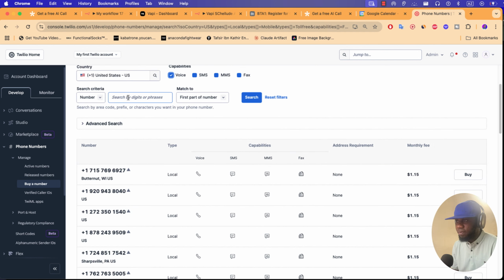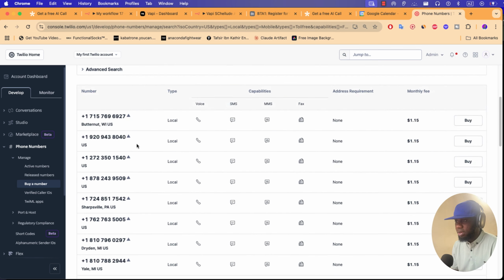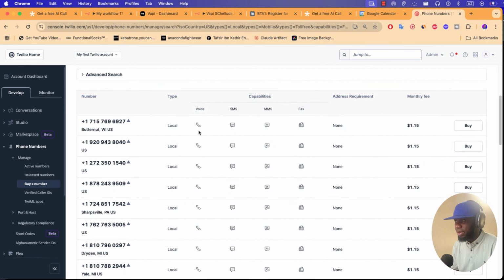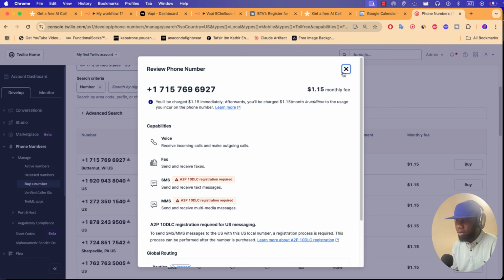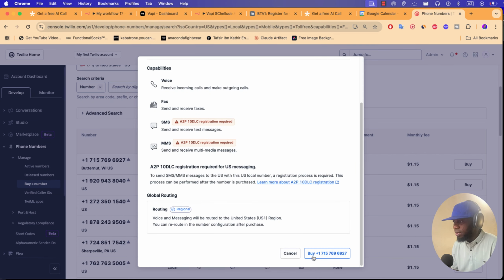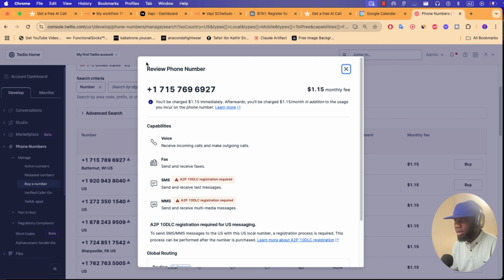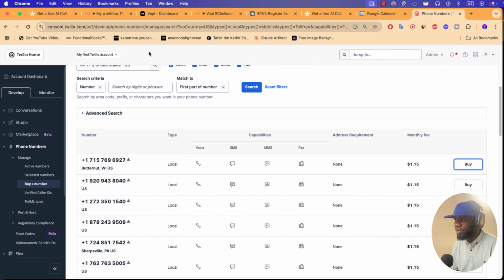You can look for your preference, but you must check that the number has those icons, and you can choose the first if you want to buy, because I chose the first in my case, and click on buy. Some numbers are cheaper, but many have the same prices. You click here to buy it. You have some money in your free account. You can use it for free without adding your credit card.